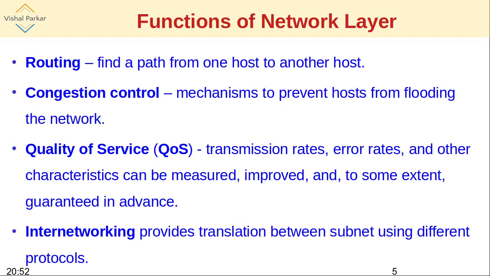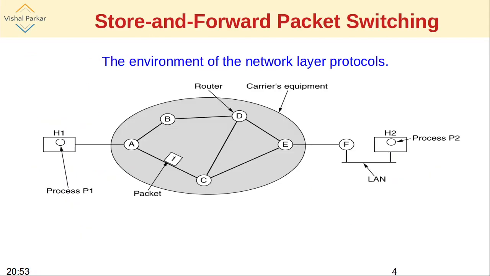The next important function is internetworking. We have just seen that there are subnets. Only one particular subnet, or one network, is shown here. Now it's not always that two machines are connected using only one network or one subnet. There may be multiple such subnets present, and each individual subnet may have different router technology, different router topology, different number of routers, and many different heterogeneous technological aspects. Sometimes wired technology is used, sometimes in some networks wireless technology is used to connect routers. So there are different aspects.